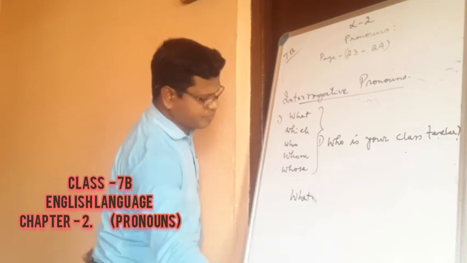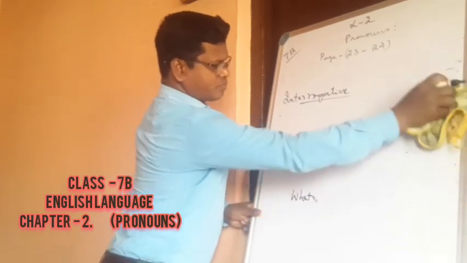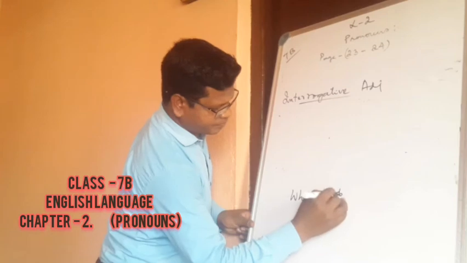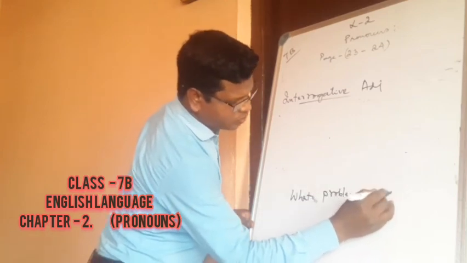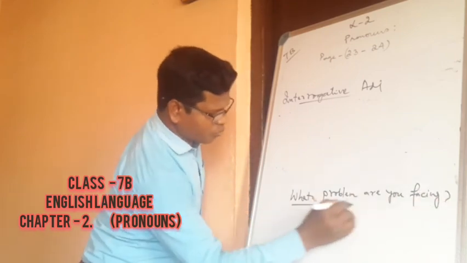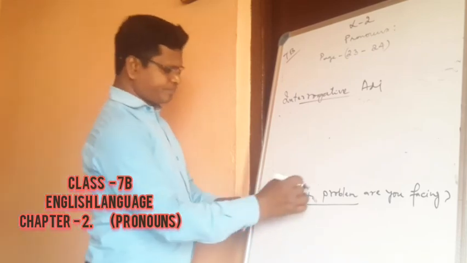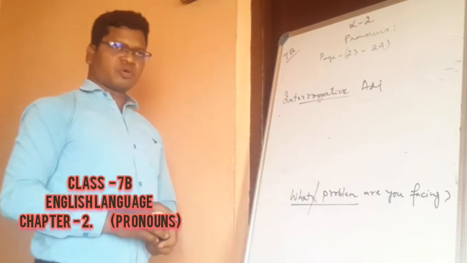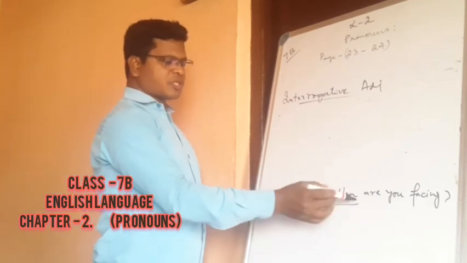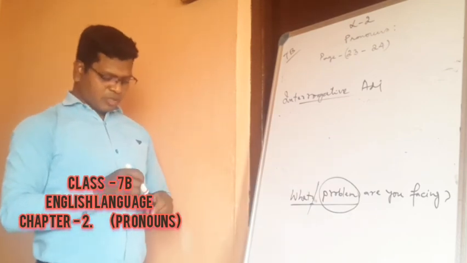What problem are you facing? Here you see, what problem. So what here is definitely an interrogative pronoun, but soon after that you see the word problem, which is known as the noun.